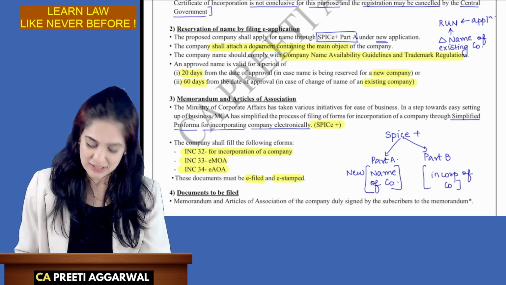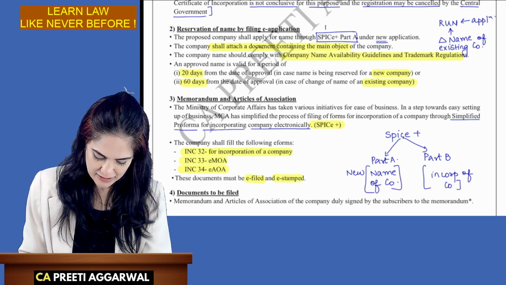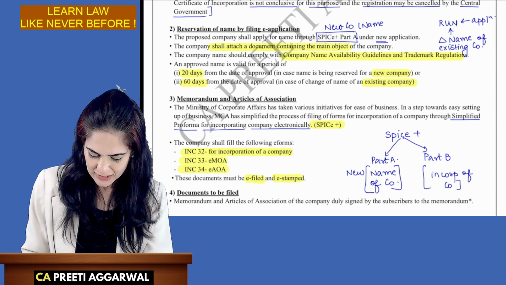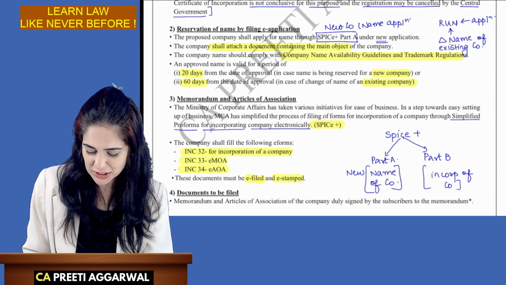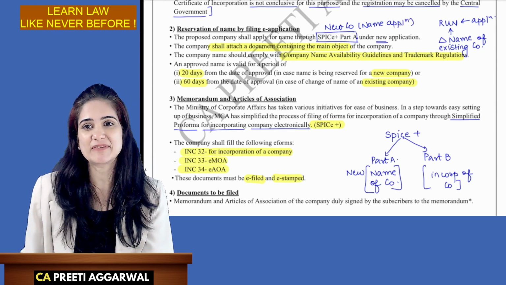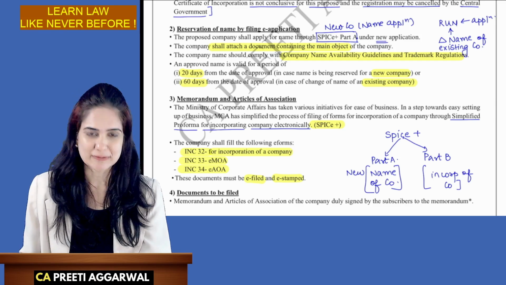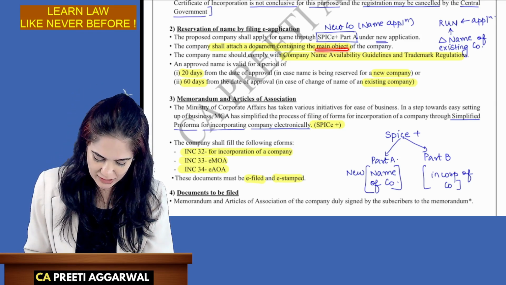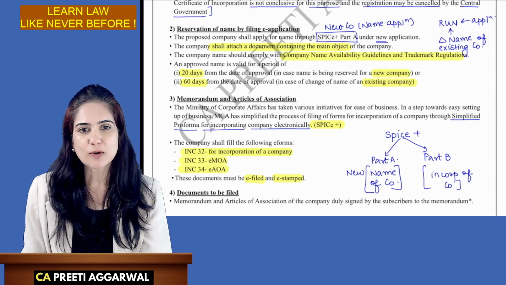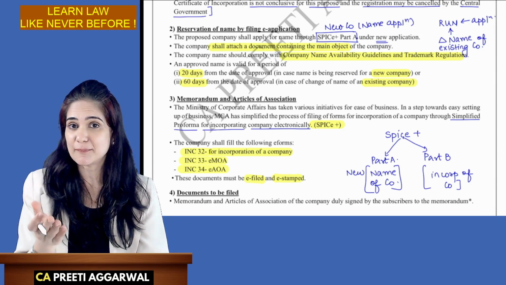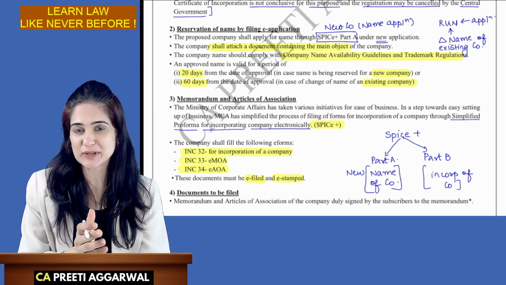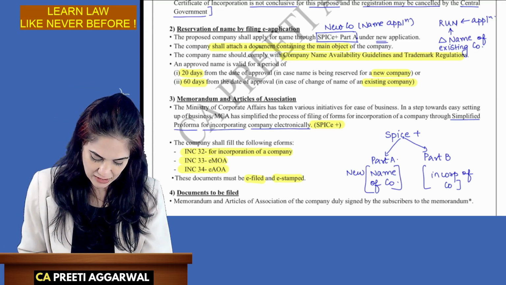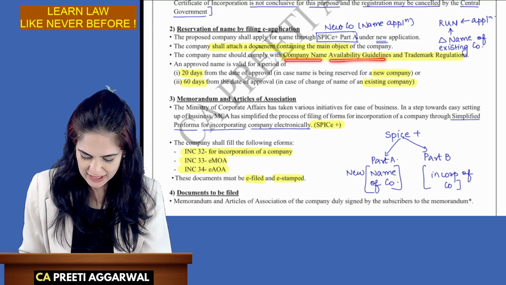New company: SPICE plus Part A. So this is the new company name application. Existing company wants to change the name: existing company will make changes through RUN. The company will attach a document containing the objects. Ma'am, why objects? We are applying for name. The name must contain the object of the company. So we need to attach a document which contains the main object. You have to follow the name availability guidelines also.